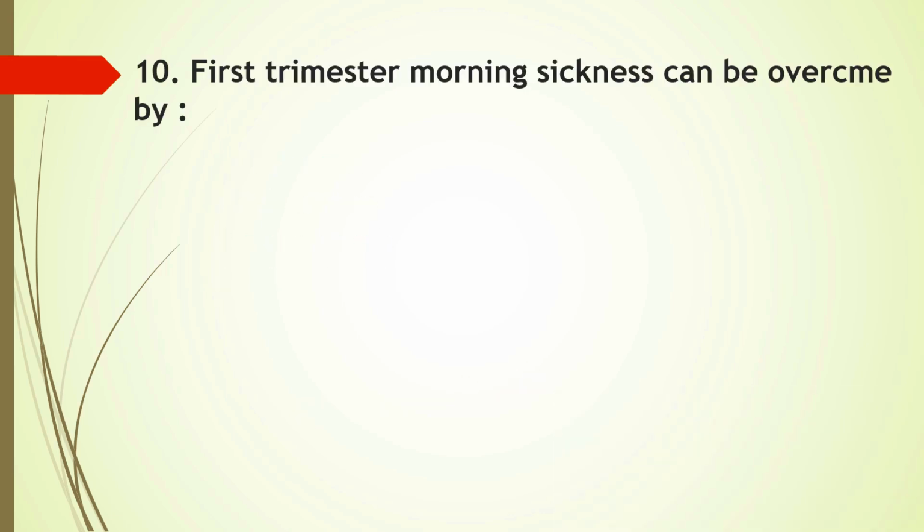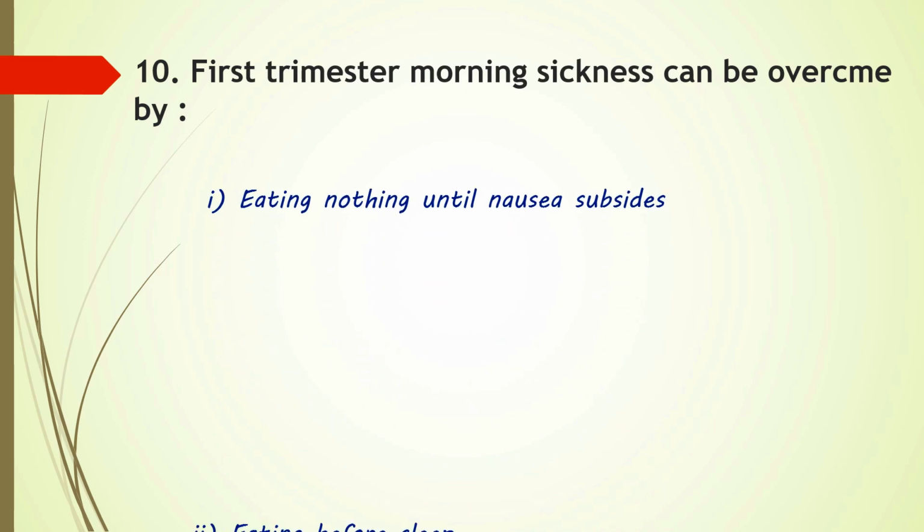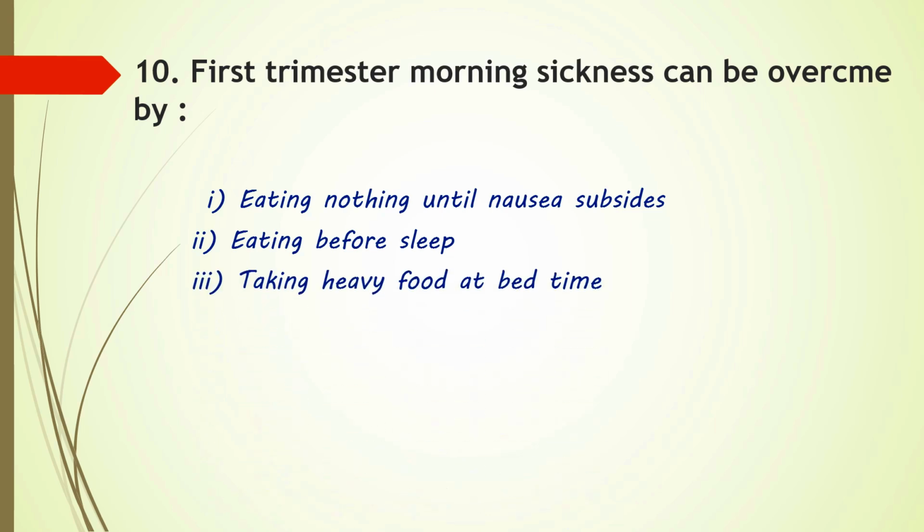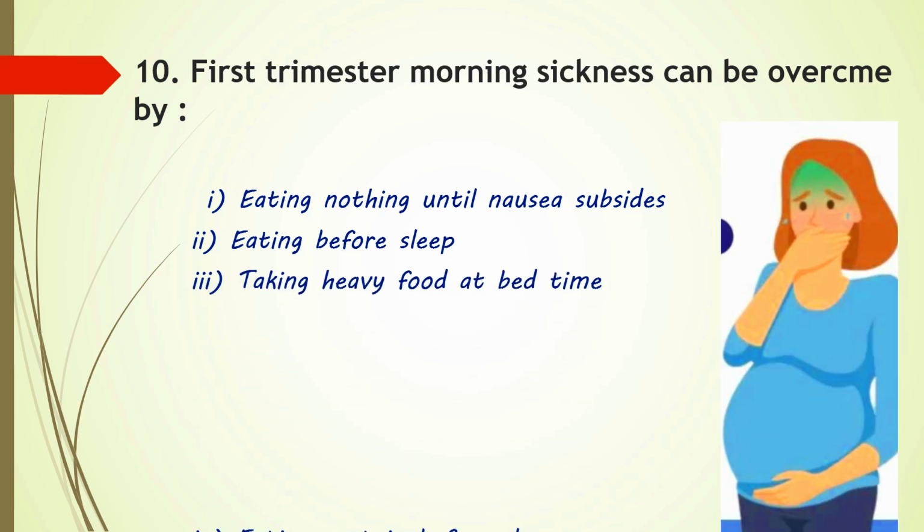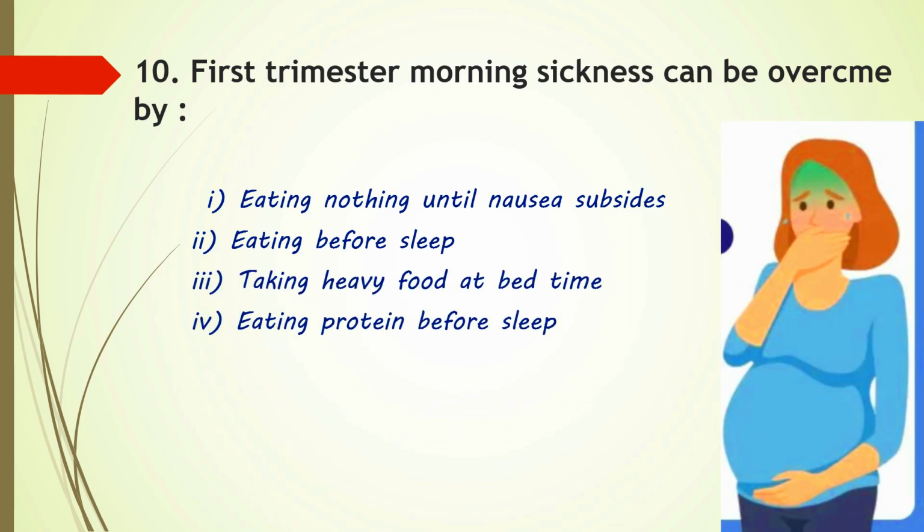Next question. The first trimester morning sickness can be overcome by? Options are eating nothing until nausea subsides, option 2 eating before sleep, option 3 taking heavy food at bedtime or option 4 eating protein before sleep. Yes, morning sickness in pregnancy can be reduced by eating protein at bedtime, which mainly stabilizes blood sugar levels throughout the night and increases our nausea-fighting hormone called gastrin.